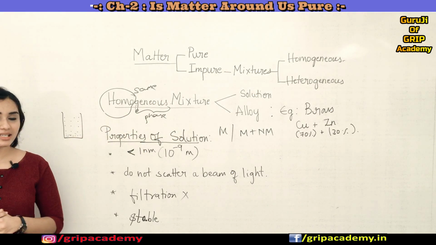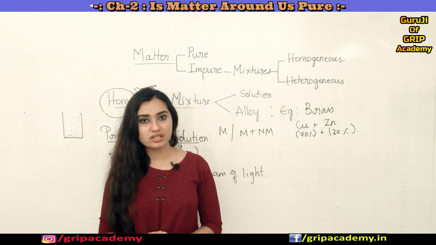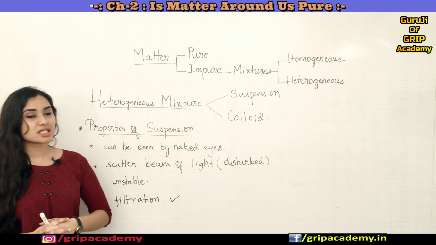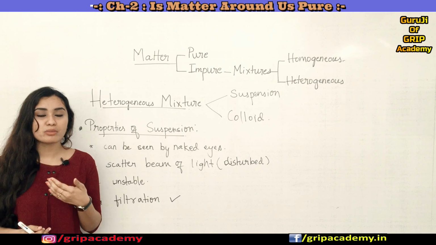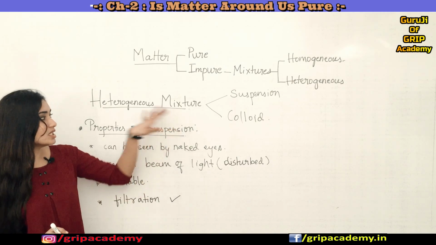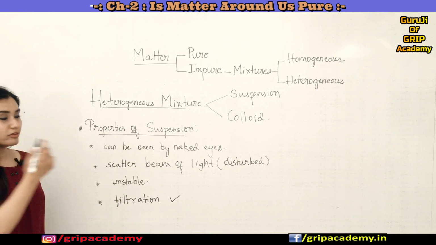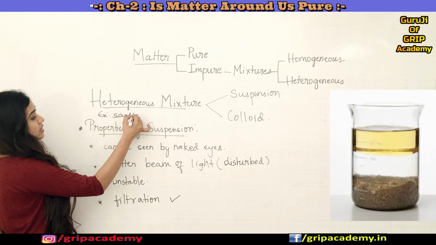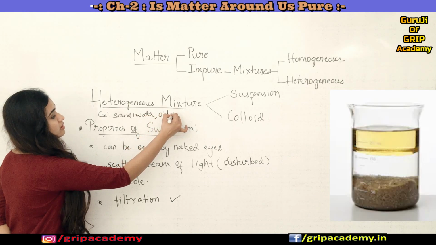Now let us understand the heterogeneous mixture and its classification. A heterogeneous mixture is a mixture whose components are not uniformly distributed throughout the mixture, and they can be easily differentiated. For example, a mixture of sand and water, or oil and water.